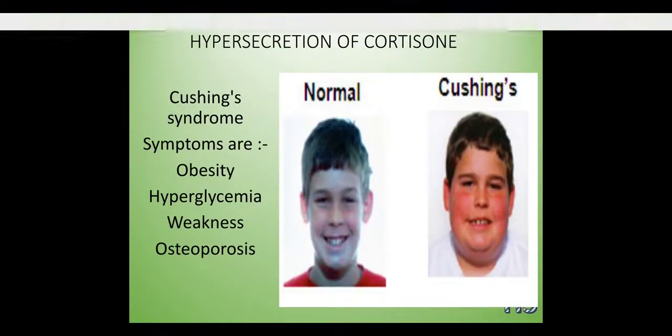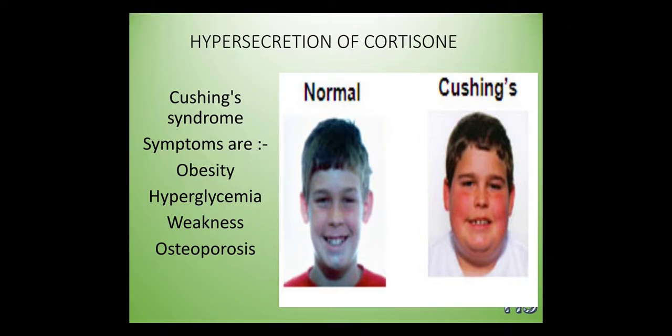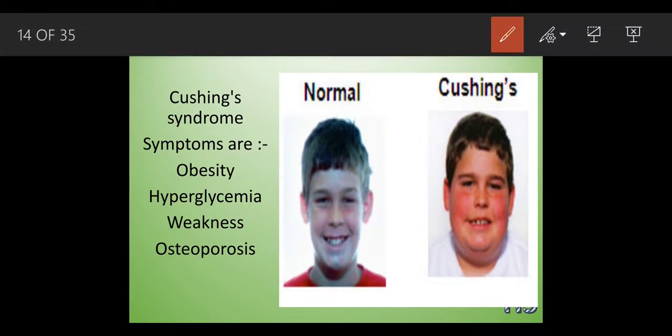Now hypersecretion. If the cortisol secreted from the cortex increases, the word hyper means more. It will cause Cushing syndrome. What do you mean by Cushing syndrome?